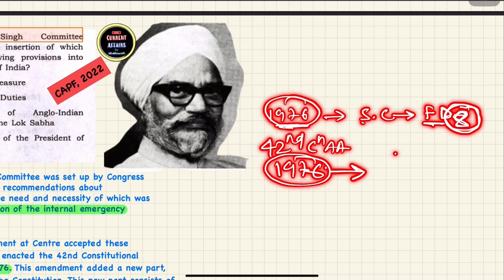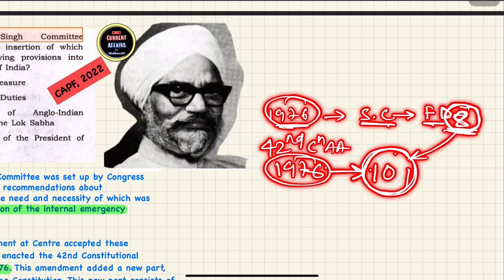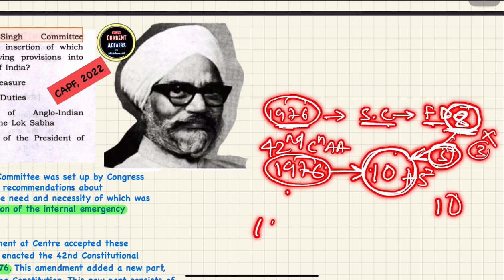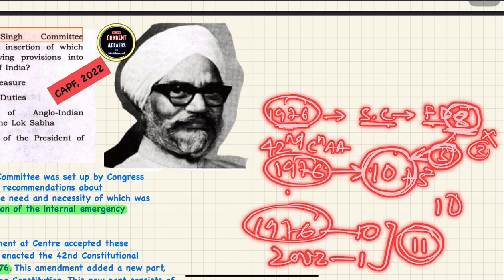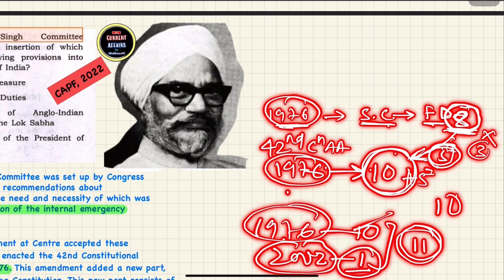So the committee gave 8 fundamental duties, but in the amendment 10 fundamental duties were added into the constitution. Out of these 8, only 5 were added and the remaining 3 were rejected. So from 8, 5 were added, and the rest 5 were from the government side. How many fundamental duties do we have at present? We have 11. In 1976 we had 10, and one more was added in 2002. So in total we have 11 fundamental duties. Remember these years: 1976 for 10, and 2002 for the last fundamental duty.